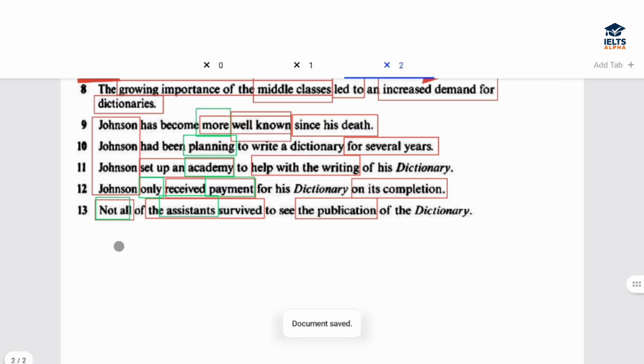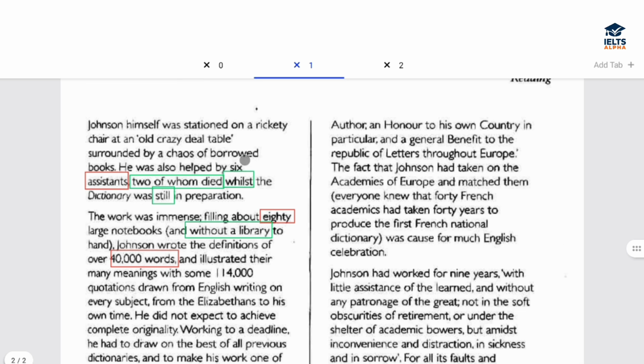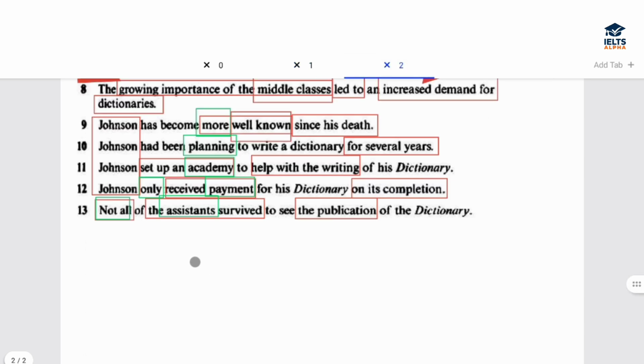So in the question, they have clearly mentioned not all of them survived, and there they are justifying the same information by saying that two of them died, which means not all of them were able to survive because two of them died. Not all means here two of them died, right? To see the publication. So, anyways, the answer to this statement is true.